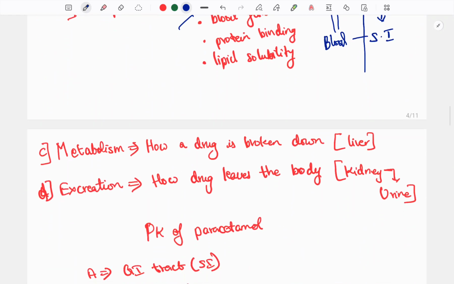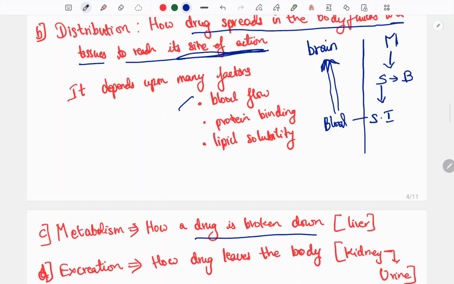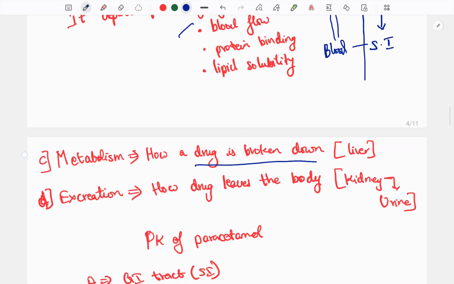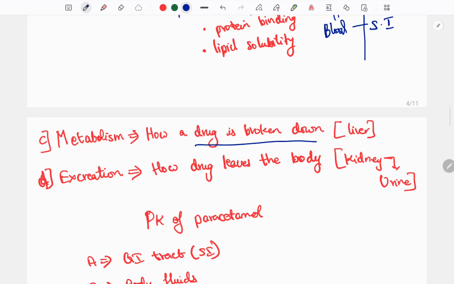Next, metabolism: how the drug is broken down. After the drug reaches the brain and the fever or pain is reduced, the drug has to be broken down. Metabolism is how the drug is broken down. The majority of metabolism takes place in the liver. Then after the drug is broken down, it has to be excreted.